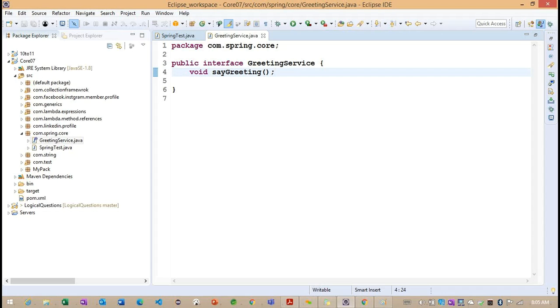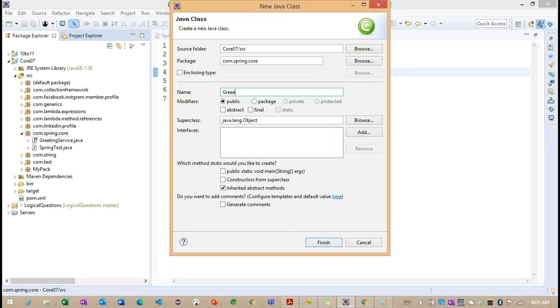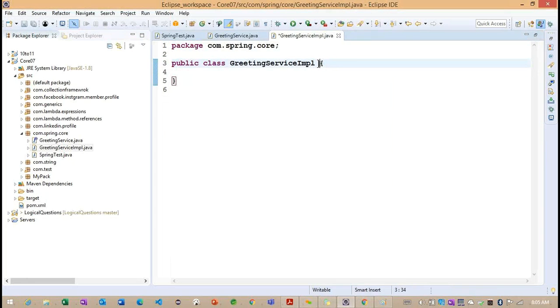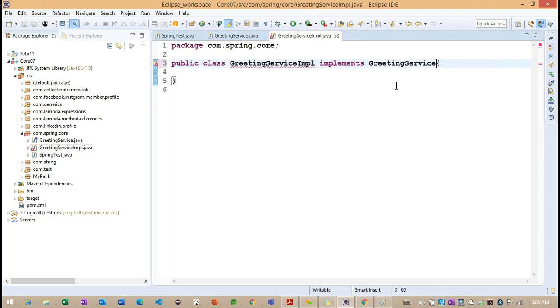Now we need to implement this interface. Let me provide the implementation class, GreetingServiceImpl, which implements GreetingService.